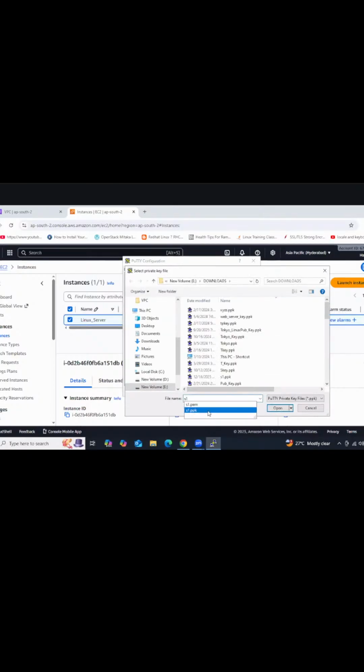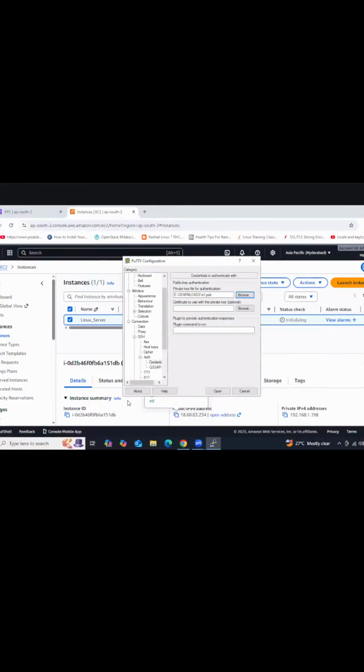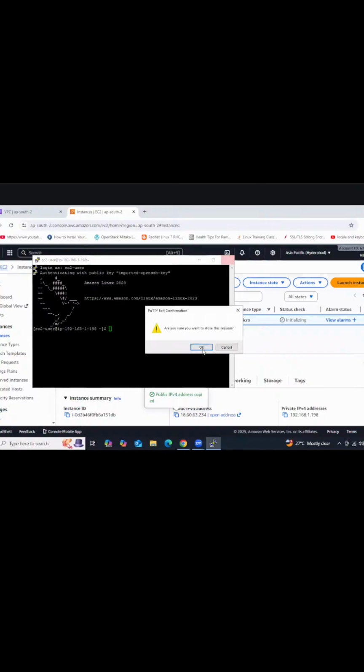S1 PPK. Accept security alert. Got it? So we launched the VPC and then we launched the instance into that particular VPC. So yesterday we did like that, guys.